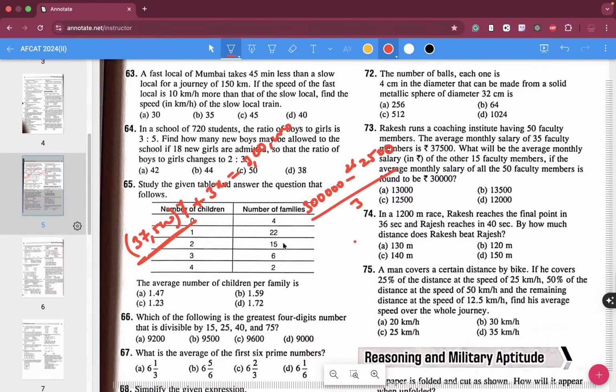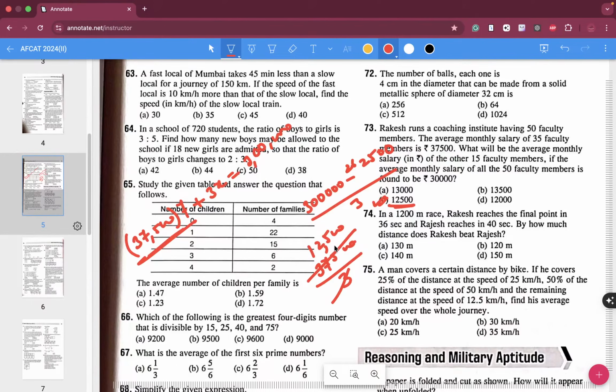That gives 2,62,500. 3,00,000 minus 2,62,500 is 37,500. 37,500 divided by 3 is 12,500. So 73, C is the correct answer, folks.